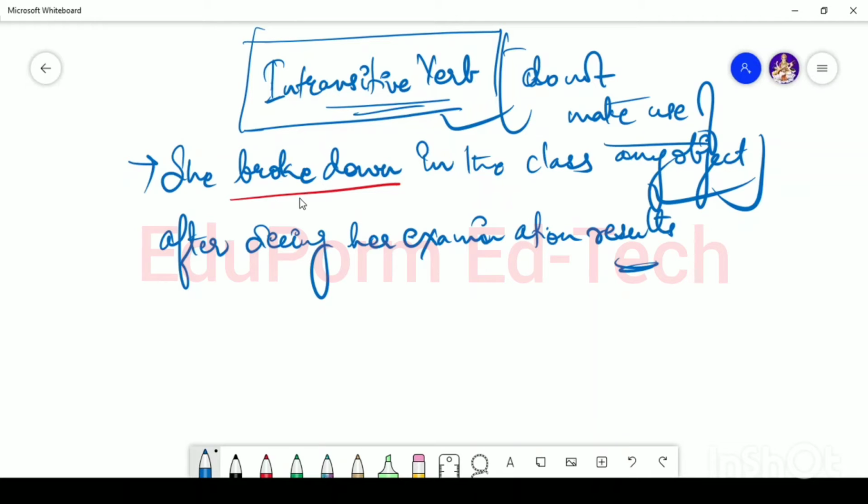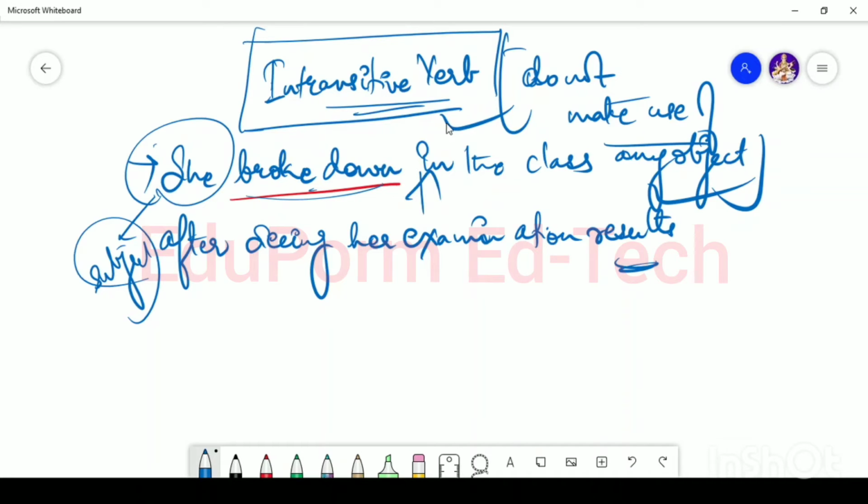Here it does not tell anything about the act. It does not tell anything about the doer. Okay, she broke down. There is no use of an object. Even you will only say the subject is present here. The subject is present here, but the object is absent. Okay, so intransitive verbs do not make use of any object.